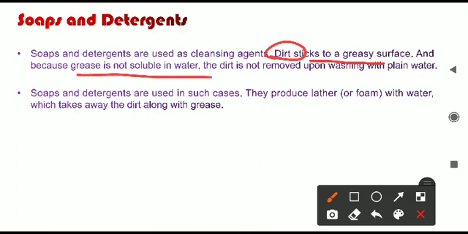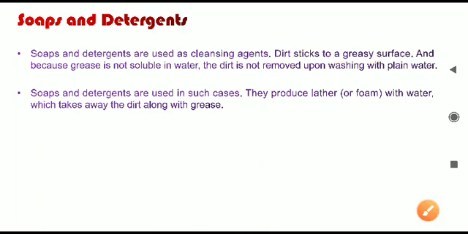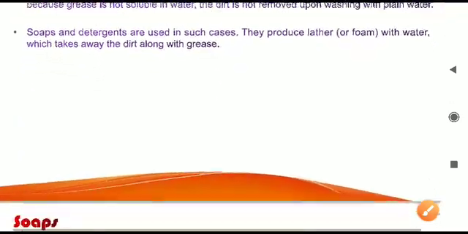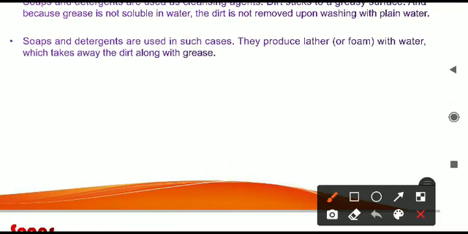Whenever we are applying soap, the dirt particles will get stuck there, and when we are putting water on that, the dirt also moves away along with that soap solution. So ultimately our body becomes clean. Not only our body, also if we wash our clothes, the same kind of phenomenon is going on with detergents also. So in both of these cases, soaps and detergents are used in the cleansing process.